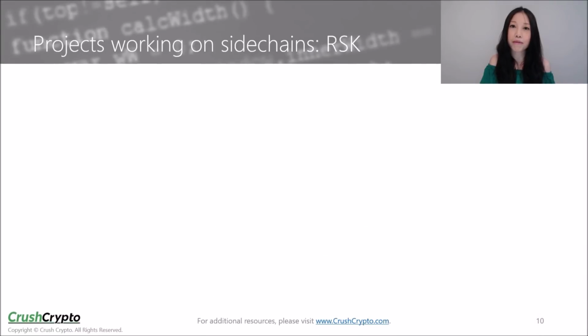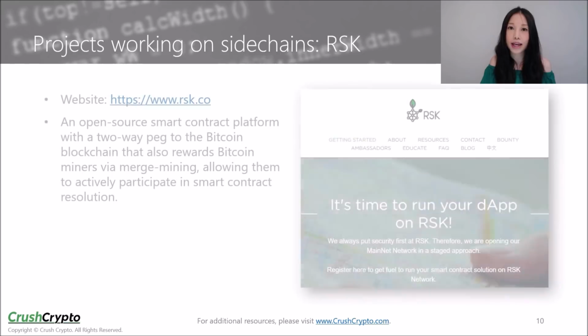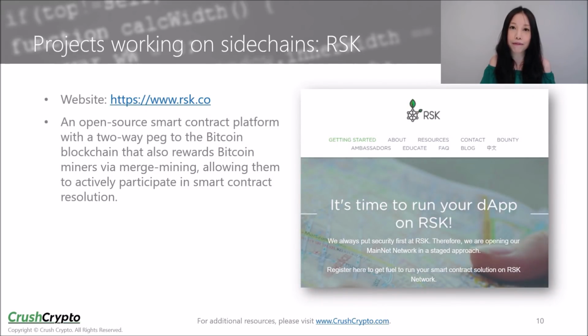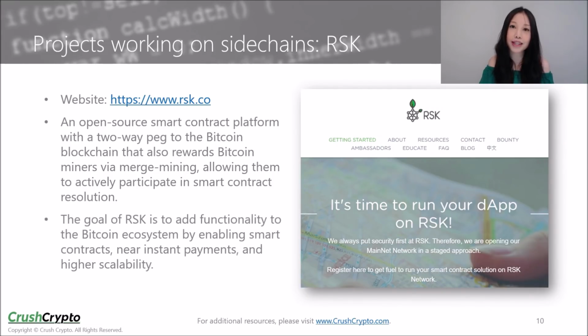There are already a number of blockchain projects that are working on sidechains at the moment. I will go over some of these projects briefly. RSK is an open-source smart contract platform. It features a two-way peg to the Bitcoin blockchain that also rewards Bitcoin miners through merge mining. This encourages miners to actively participate in smart contract resolution. The goal of this project is to add functionality to the Bitcoin ecosystem by enabling smart contracts, near instant payments, as well as higher scalability.